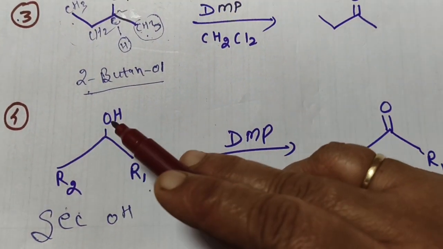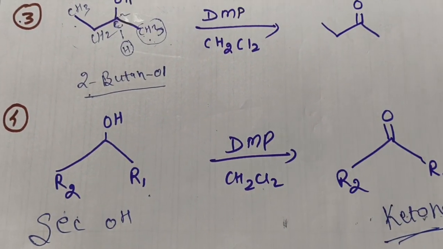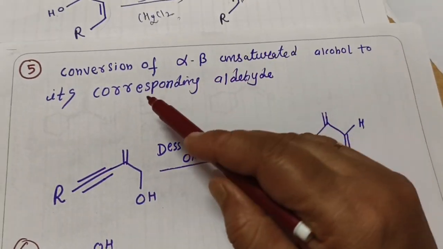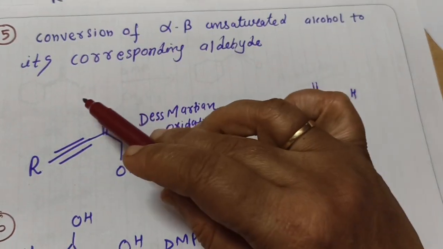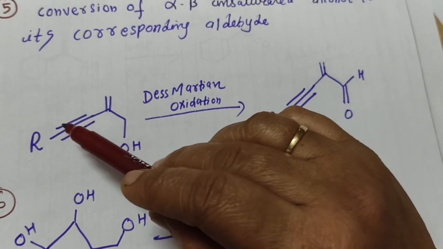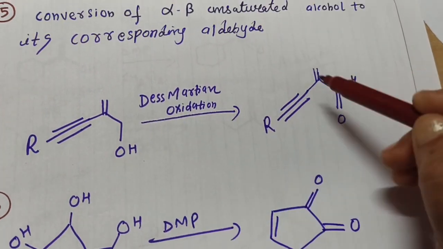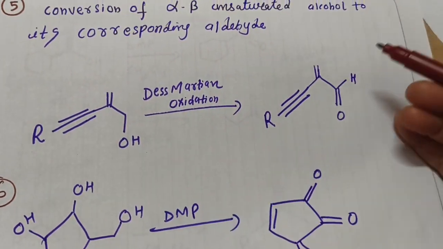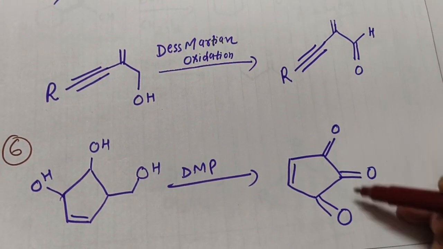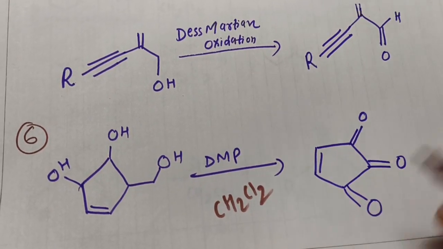As this is a secondary alcohol, it is directly getting converted to a ketone in the presence of DMP, CH2Cl2. Next reaction: conversion of an alpha beta unsaturated alcohol to its corresponding aldehyde. So first we have seen an alkene. This is an alkyne, a triple bond. So simply, this alcohol group will get converted to an aldehyde group because it is primary, so you will get an aldehyde. Now here you can see all the OH groups are getting converted to ketone groups. This is in the presence of the solvent CH2Cl2, dichloromethane.